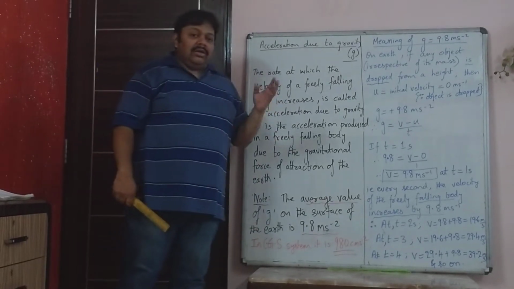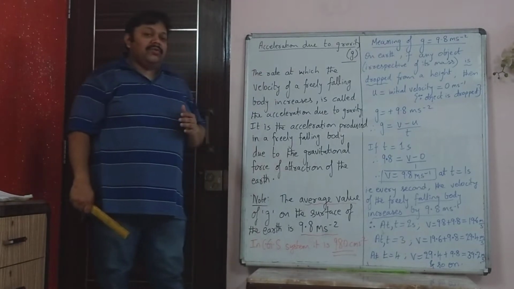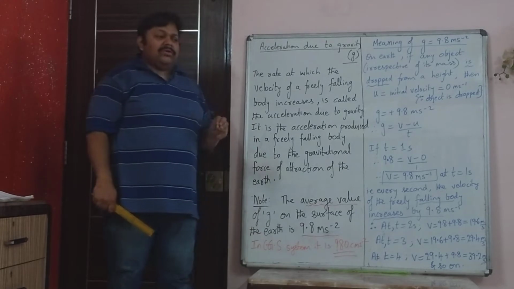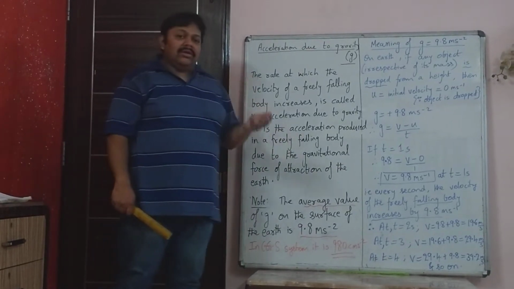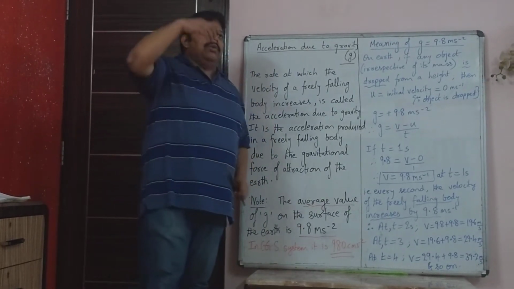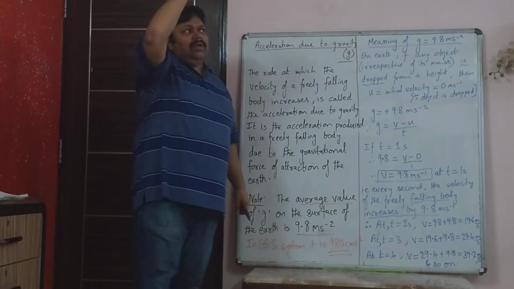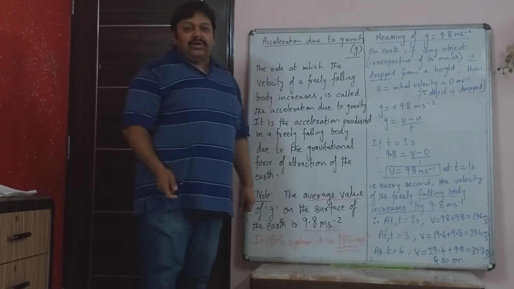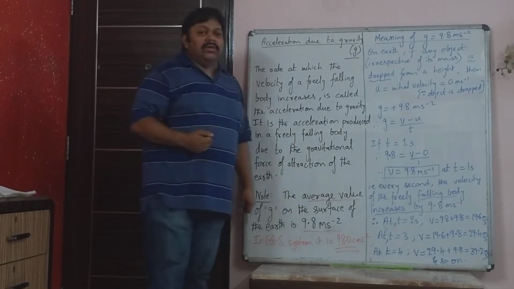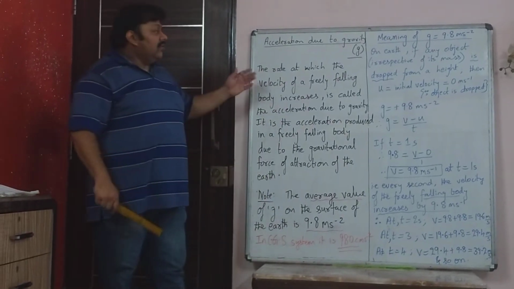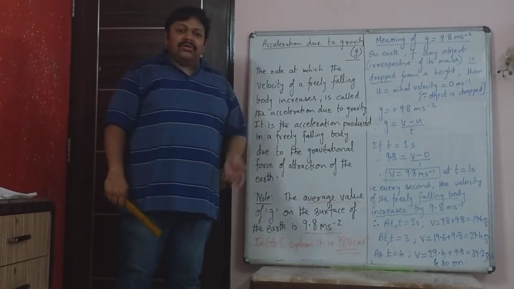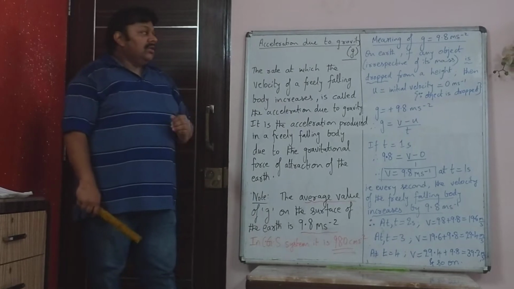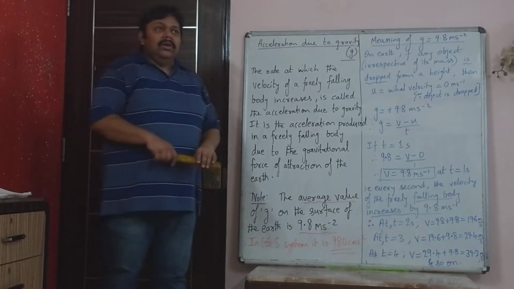We have already learned that the earth exerts a force of attraction on any object near its surface. Not just standing on its surface, but anything near its surface. For example, a plane or any object like a meteor comes, it's not on the earth, but it falls on the earth if it is under the earth's gravity. In the same way, any object, a stone, a coin, anything that is tossed up will come down. That is because of gravity.